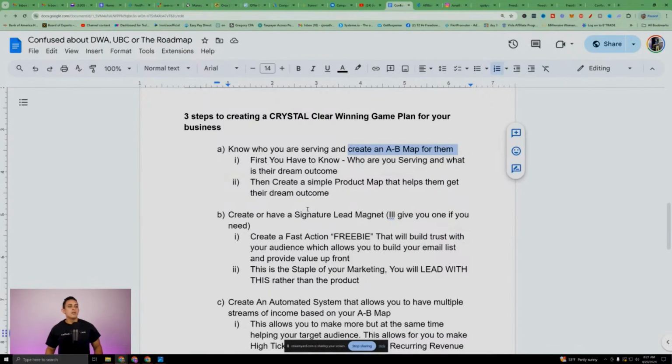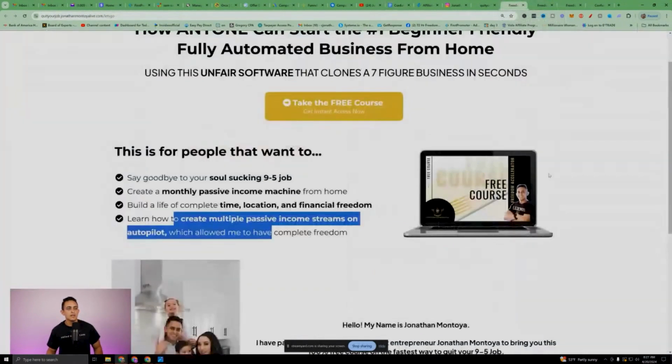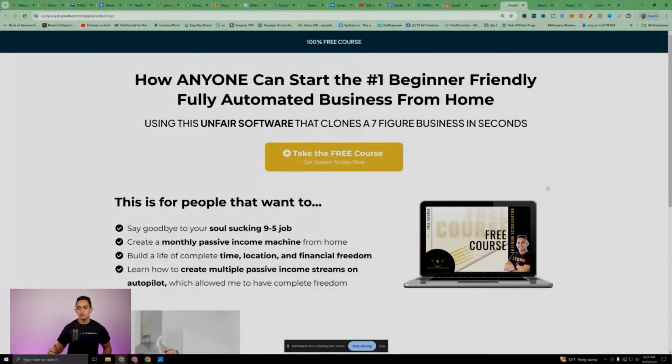Okay. The next thing now is once we know that, we need to create or have a signature lead magnet. I'm going to let you use mine at the end of this training. I'll explain how that works, but you should have a signature lead magnet. For me, this is kind of my signature. I'm leading with a 100% free course. So right away, I'm leading with so much value, right? People are selling, they're leading with a $500 course. I'm leading with the free course. I'm showing them what I can give them first before I say, hey, take $500.